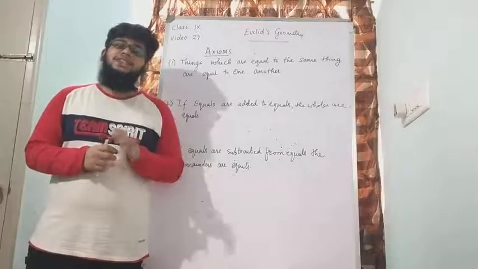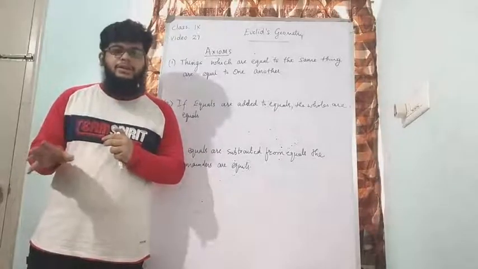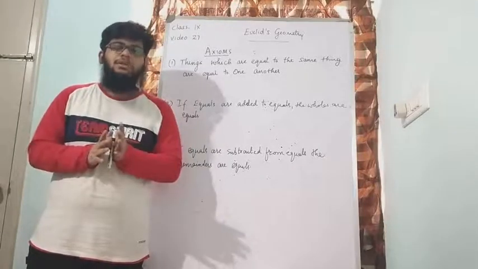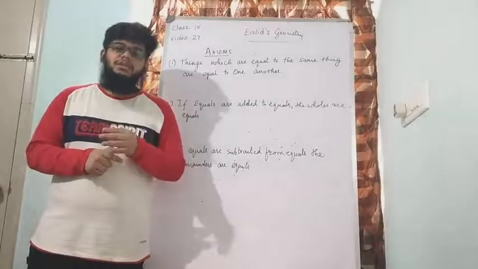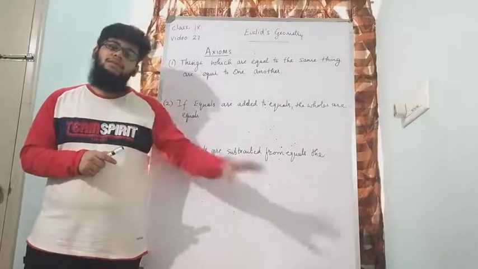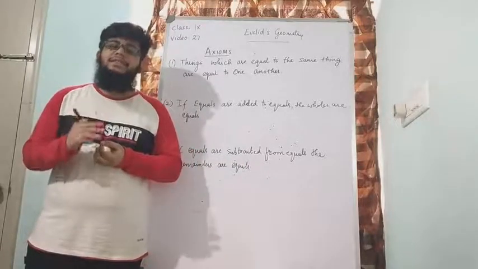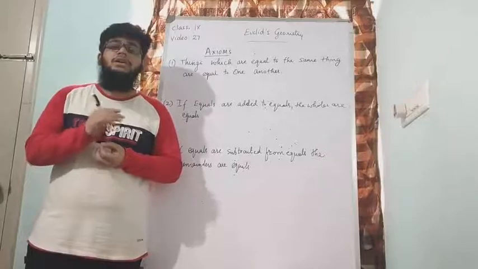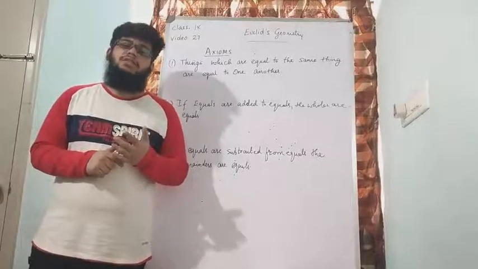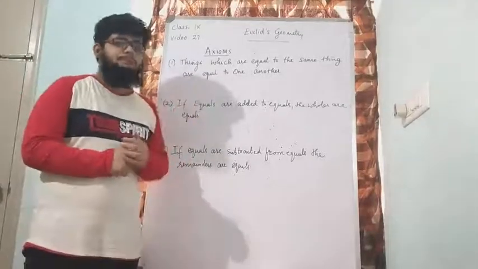Now there are some statements that are only true in the field of mathematics or geometry in particular, but you cannot use them anywhere outside the field of geometry or mathematics. Such statements will be called as postulates. Right now we will be studying axioms. Axioms are not only for the field of mathematics, they can be used in any field generally, and those statements will be always true statements. While explaining, you will understand why these statements are called as true statements and how they can be used in any field. Let us begin with axiom number 1.